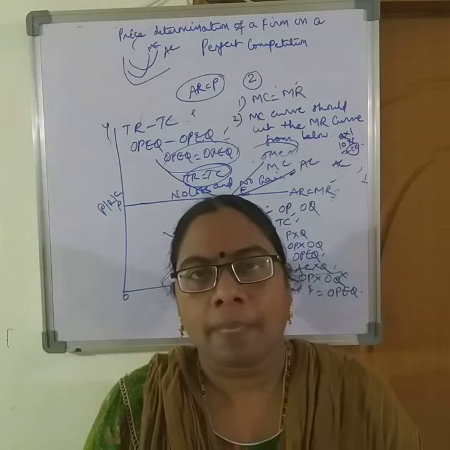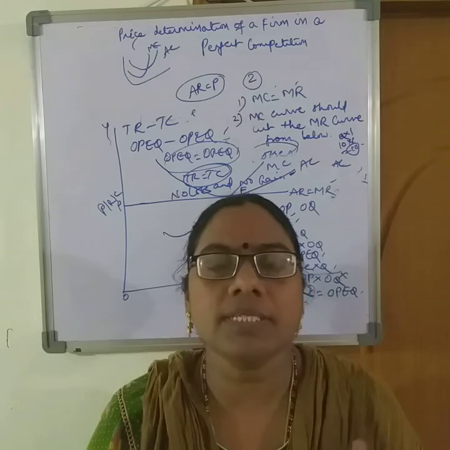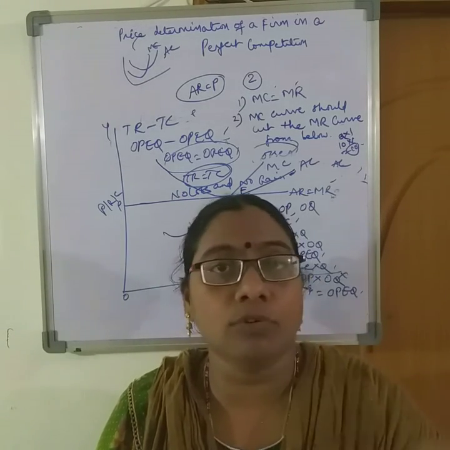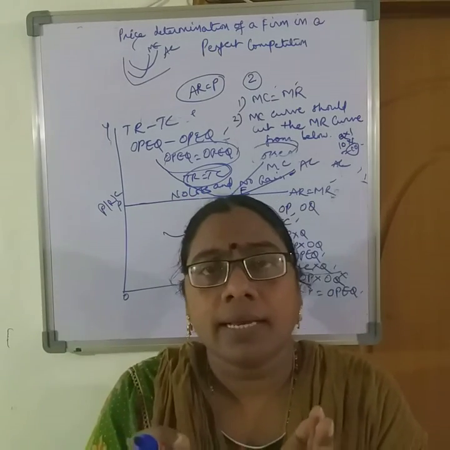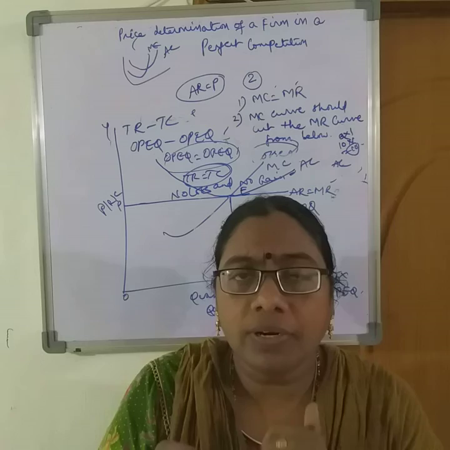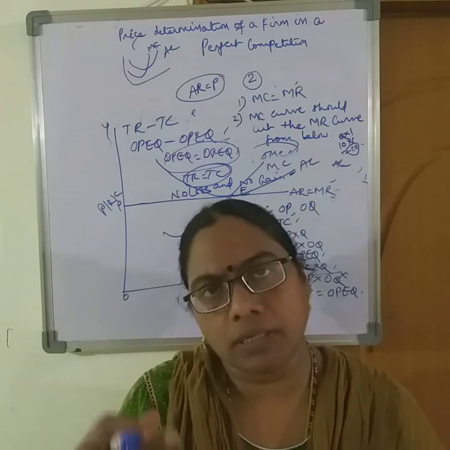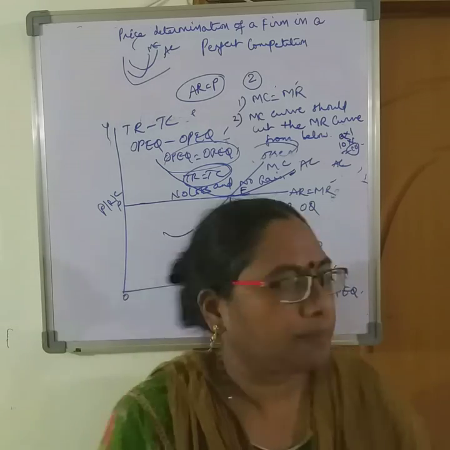And if a few firms are getting more profits, as supernormal profits, new firms can come into the industry and produce the same homogeneous goods. So there is no restriction on the entry of firms into the industry and the exit of firms out of the industry.